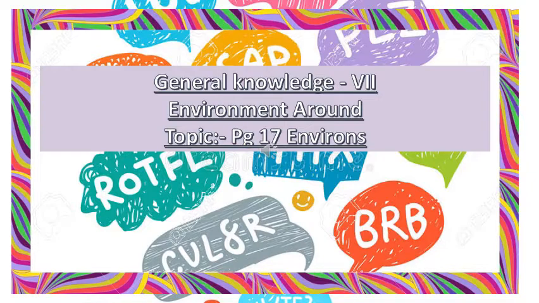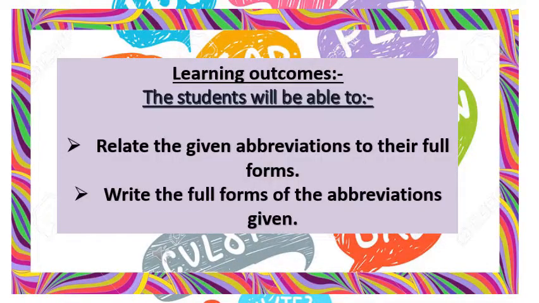Let's get started. Learning outcomes. After the completion of this topic, the students will be able to relate the given abbreviations to their full forms. You will be able to write the full forms of abbreviations given. You will be able to know about all the abbreviations related to environment.